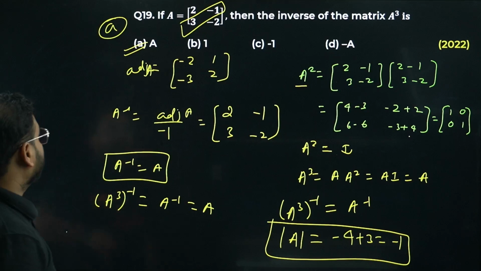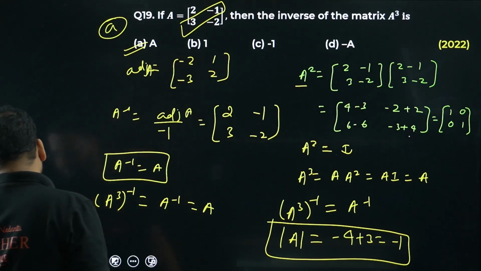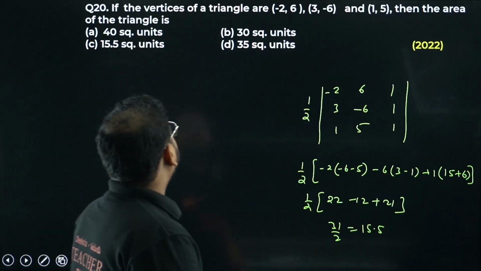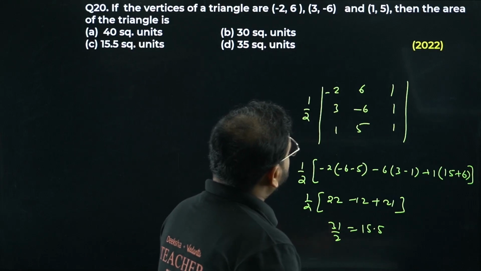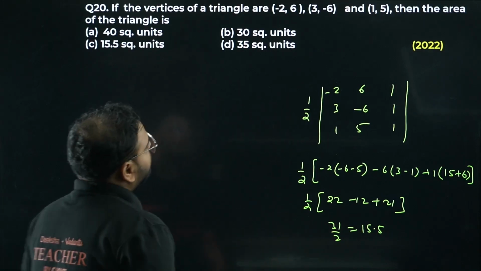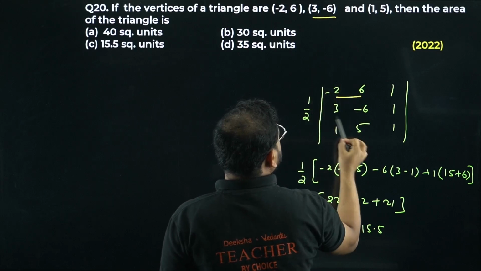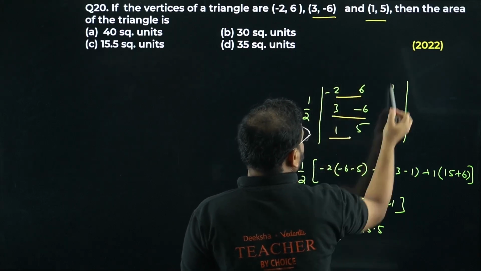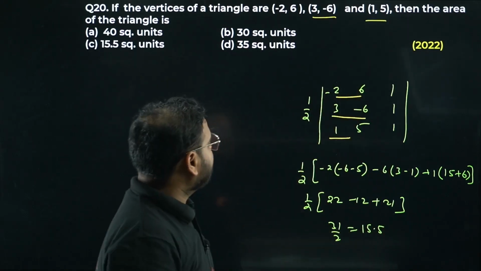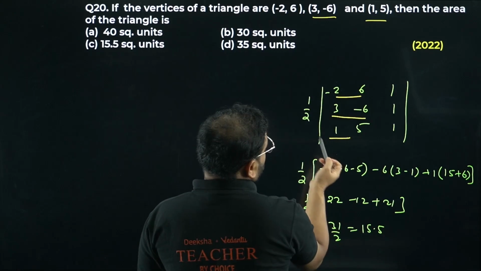Moving on to question number 20 now. Okay. So if the vertices of a triangle are given like this, then find the area of the triangle. We have the vertices minus 2, 6, 3 minus 6 and 1, 5, okay? 1, 1, 1 for the z coordinate, okay? Find the area, 1 by 2 will be there for the triangle, of course.